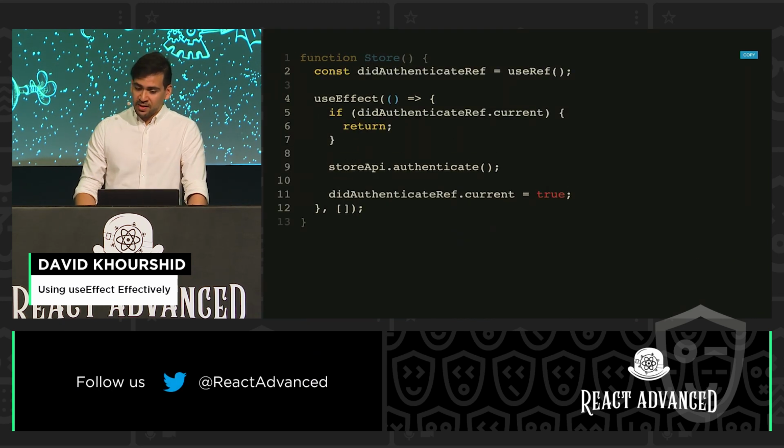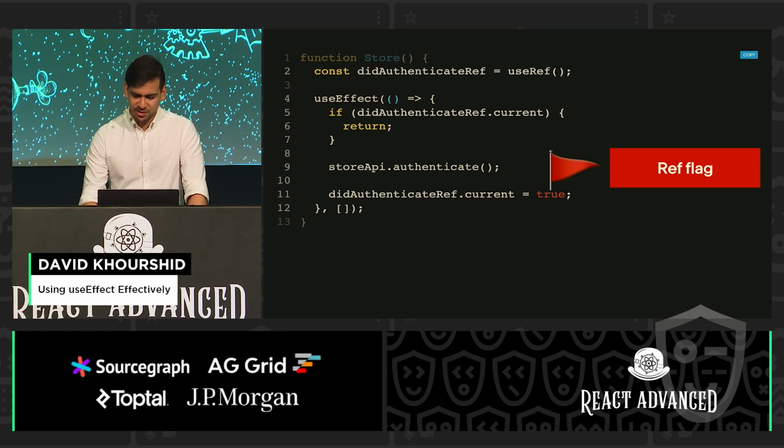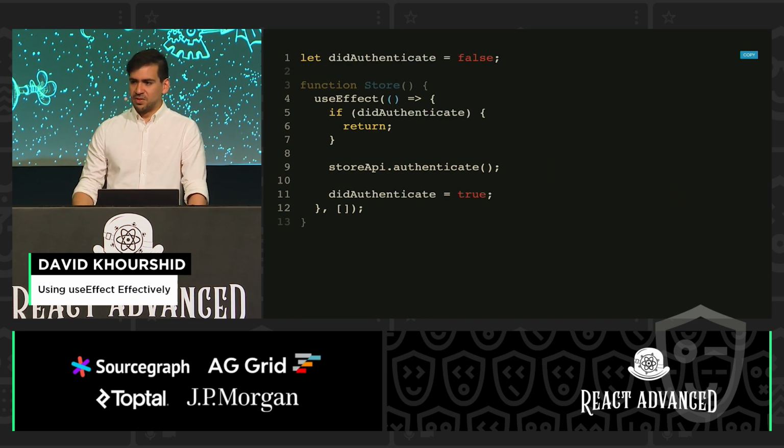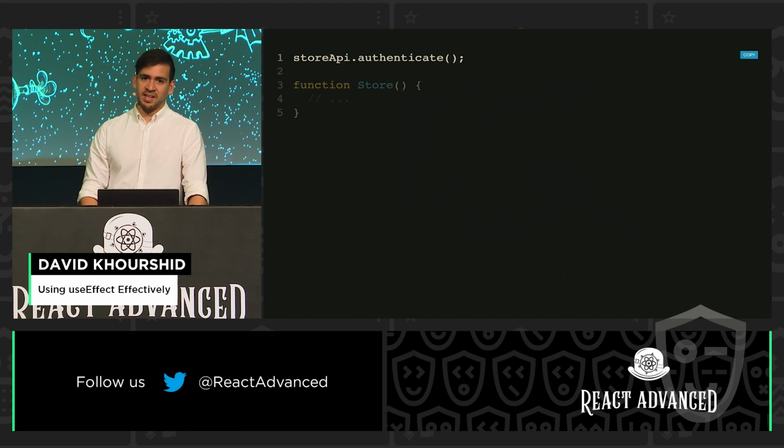So instead, we use a ref, and we say, hey, did this already run? Maybe not, but this is honestly sort of a red flag, so I recommend you not do it. So instead of using a ref, we could just stick that outside, but guess what? Why don't we just stick the entire thing outside? Look how simple that is. A lot of you might be internally screaming. This is something that Dan recommended on Twitter, so I feel OK putting this on the screen.